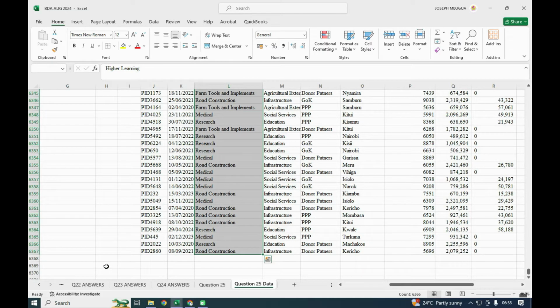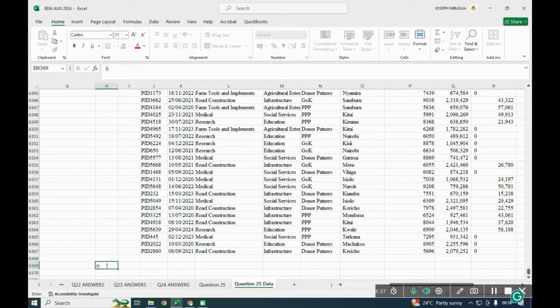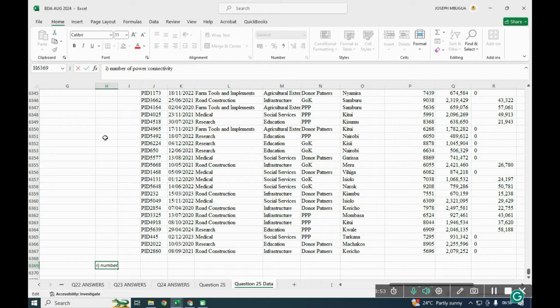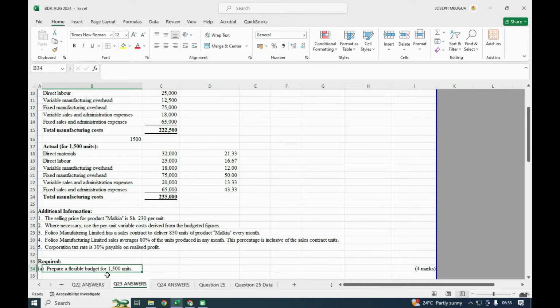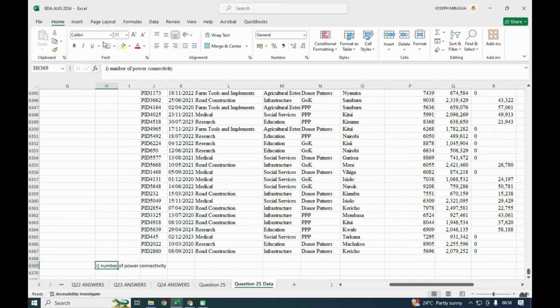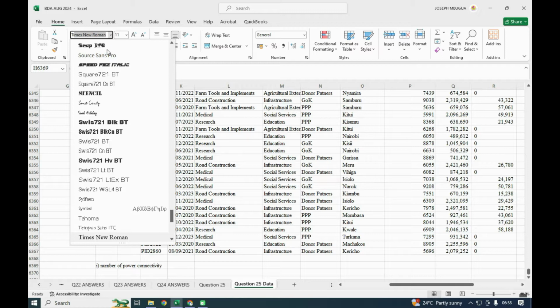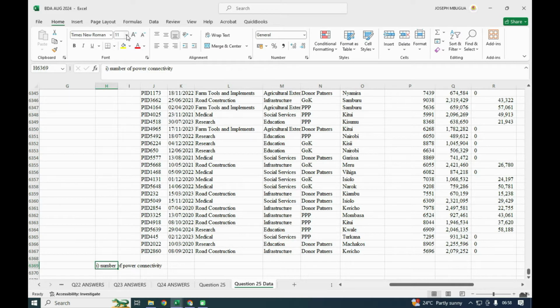You can have here number of power connectivity as our Roman 1, number of power connectivity, and I can format these to Times, and the font is 12.